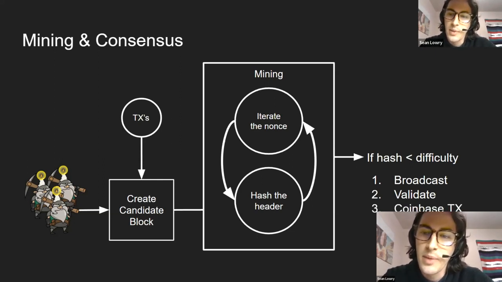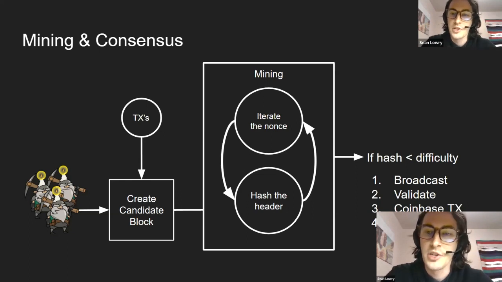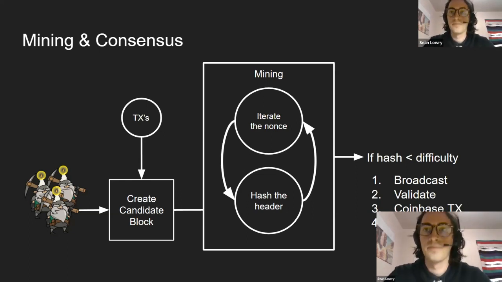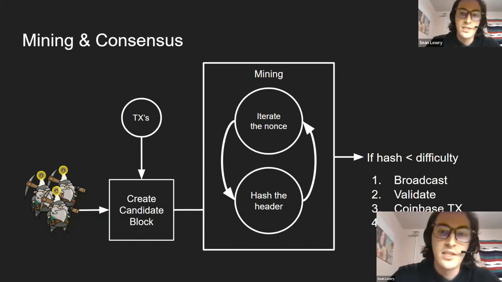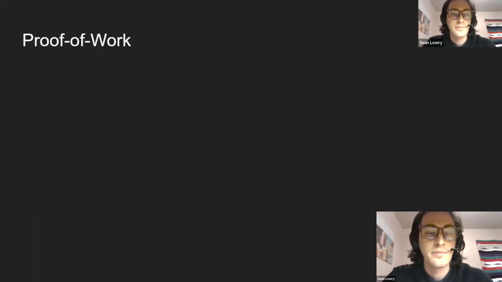They will make a Coinbase transaction and it will be added to that block. And that includes the subsidy and the transaction fees going back to the miner who mined the block. And then finally, it can be added to the chain and the creation of the next block can take place. So that is the mining process. And this process of hashing over and over and over as quickly as you can is mining, basically.